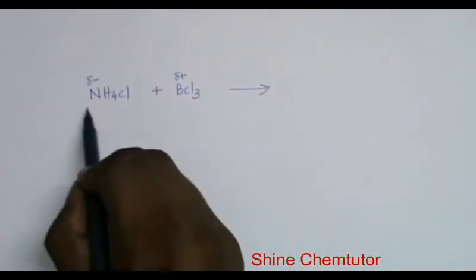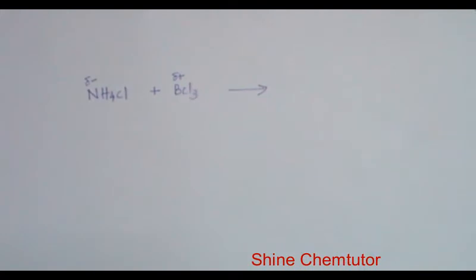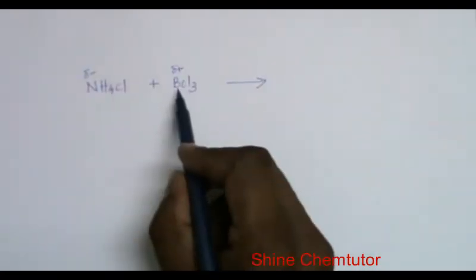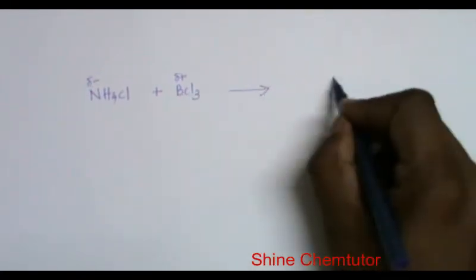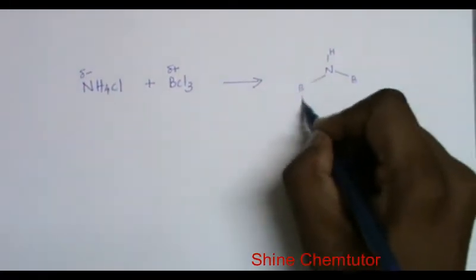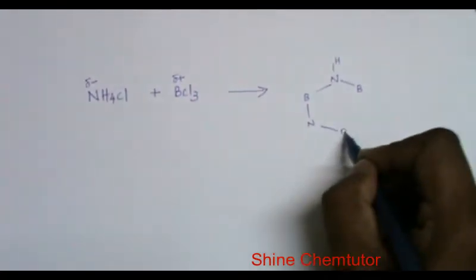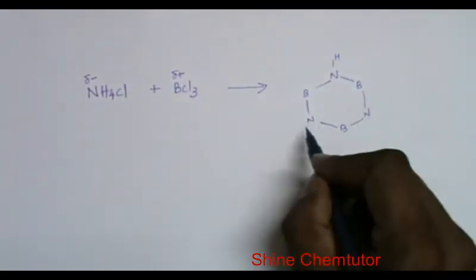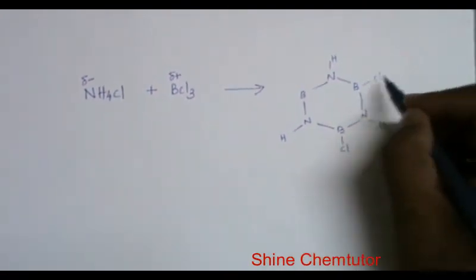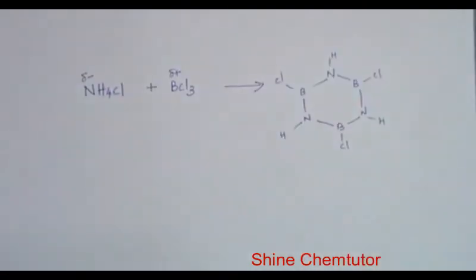You imagine it is ammonia, it will be easy for the mechanism. The nitrogen lone pair displaces halogen to give this intermediate.